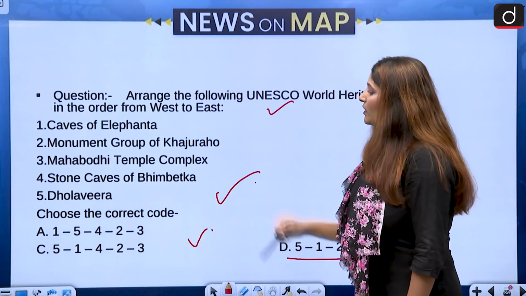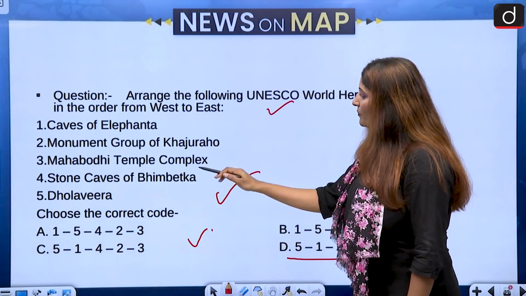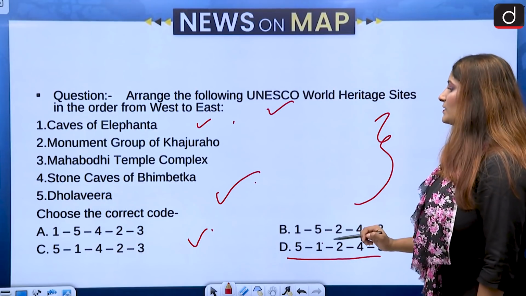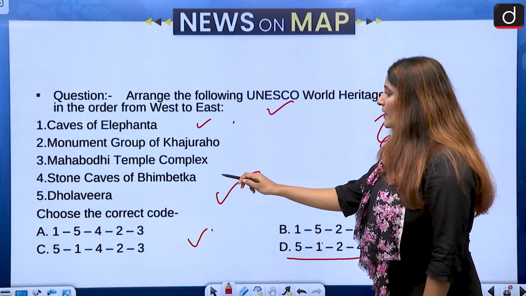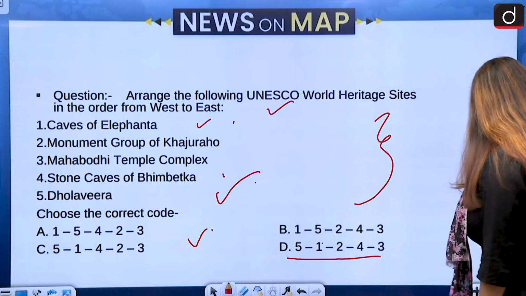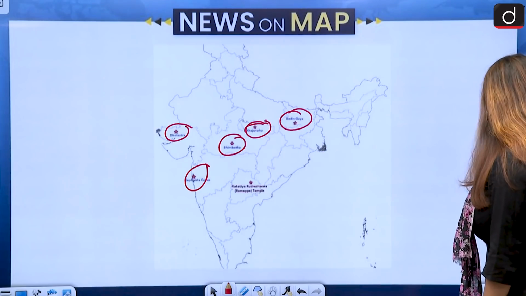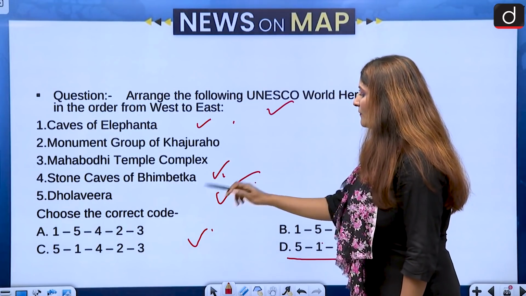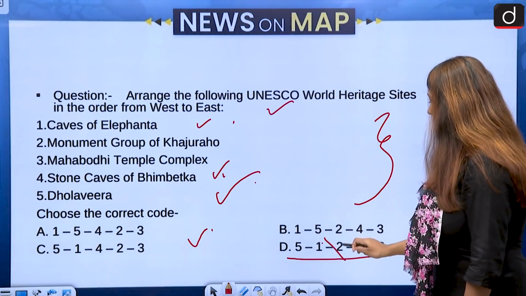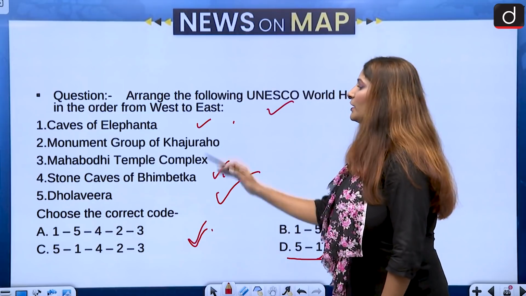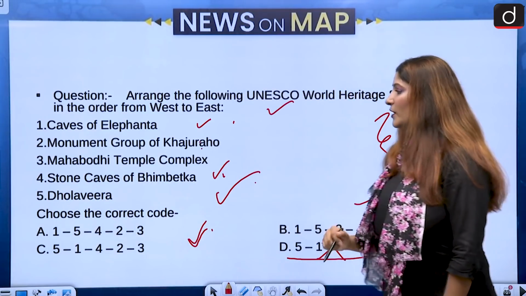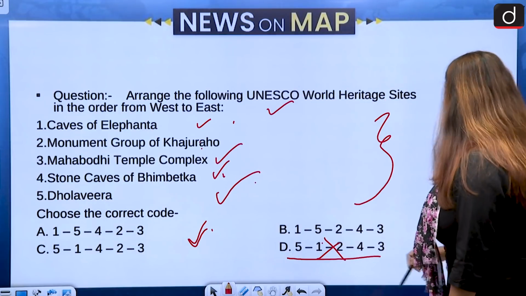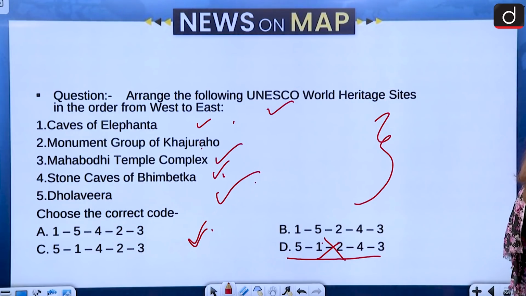Then we have Caves of Elephanta, 1 after that. After 5 we have 1, that is correct. Then we have, I guess, Bhimbetka first, and then we have Khajuraho. So then Bhimbetka, that is 4. This becomes incorrect. 5, 1, 4, 2, 3. 2 is the monument group of Khajuraho, and then we have the Mahabodhi temple complex. Option C is going to be the correct answer.